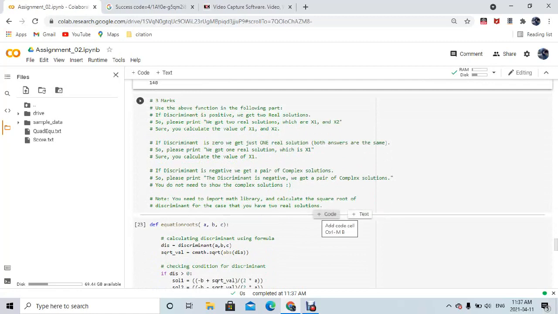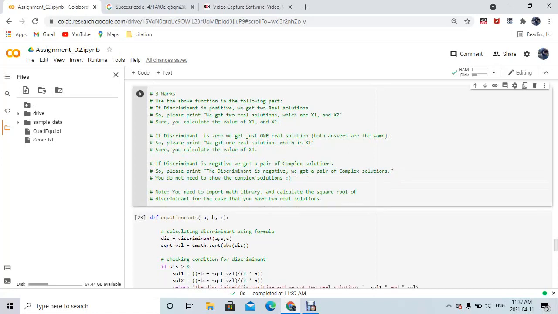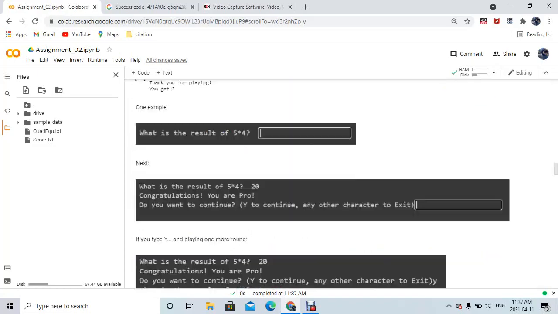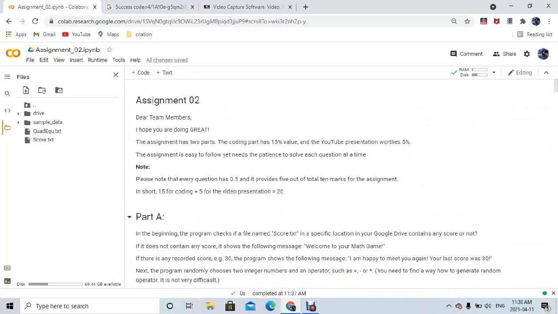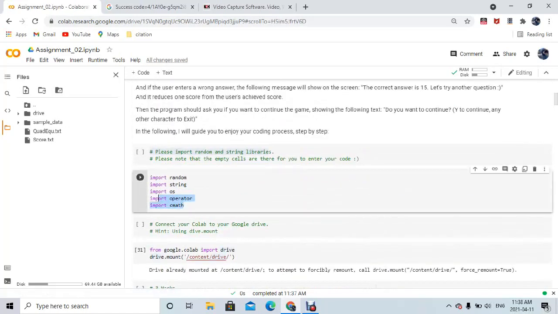Let's move ahead to the next task, which says if the discriminant is positive, then we got two real solutions, which are x1 and x2. If it's 0, then it says one real solution, which is x1. And if it's negative, then we don't need to show them the real solutions, we just show them the message which says discriminant is negative and we got complex solutions. So for that we need to import the math library. That's why I imported at the first sentence called import cmath, which is over here. So we don't need to import it again or run it again.